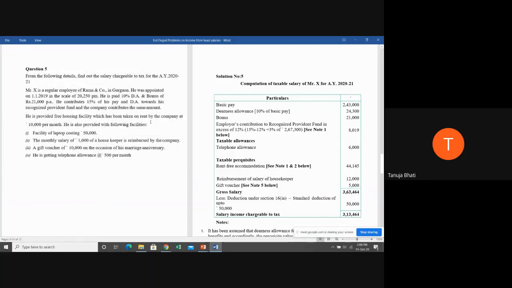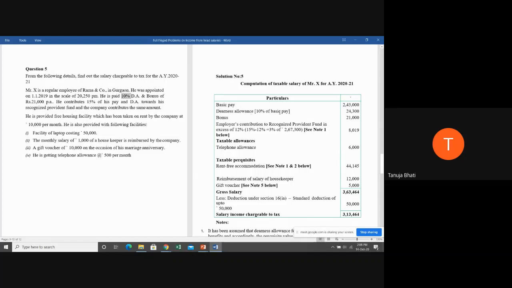Now quickly tell me. Now we'll solve the problem. Basic pay. What is going to be his basic pay, students? You'll have to be very quick in answering. What is going to be his basic pay? 20,250 into 12, right? Here he's getting a pay of 20,250. When it is per month, you have to multiply by 12. When you multiply by 12, you get 2,43,000.